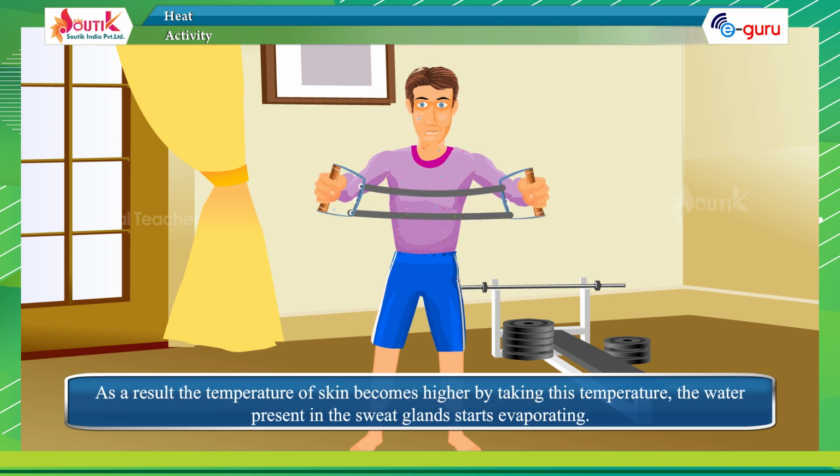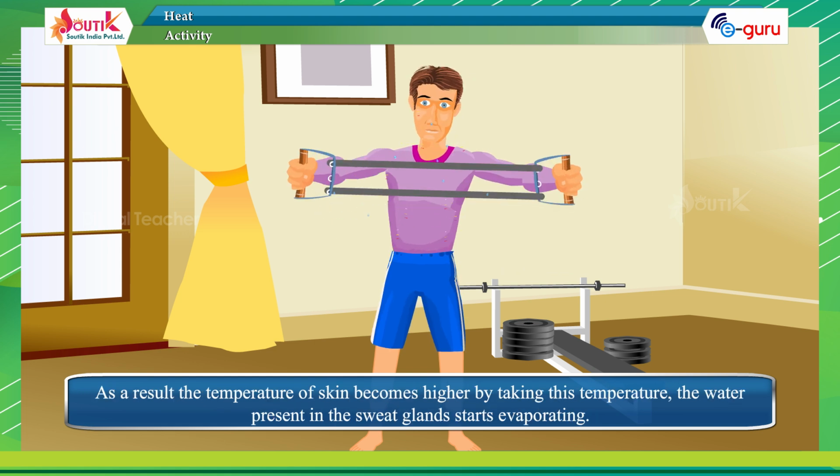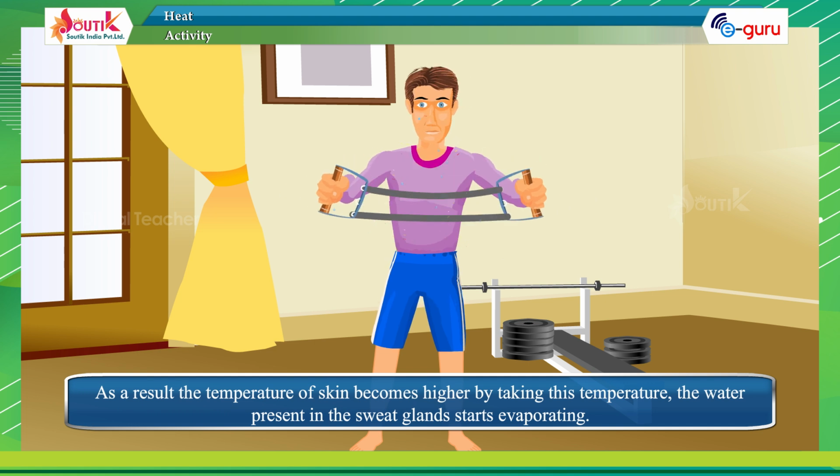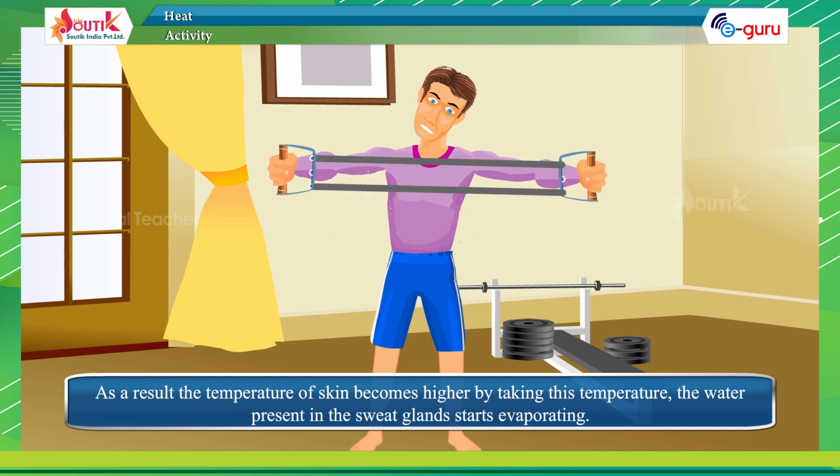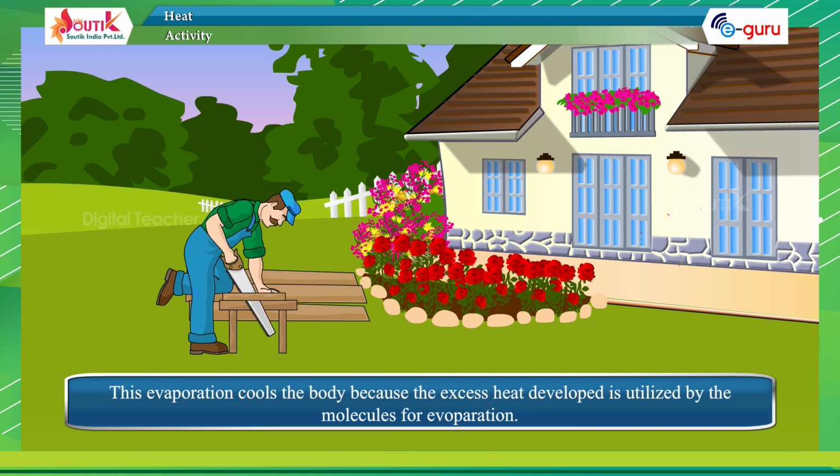As a result, the temperature of the skin becomes higher. The water present in the sweat glands starts evaporating. This evaporation cools the body because the excess heat developed is utilized by the molecules for evaporation.